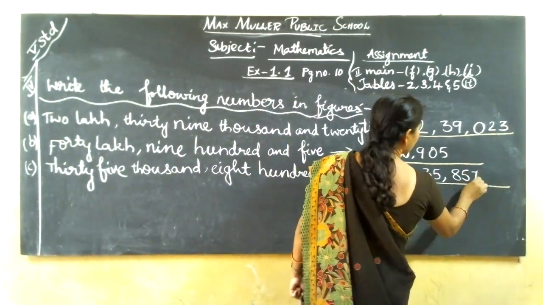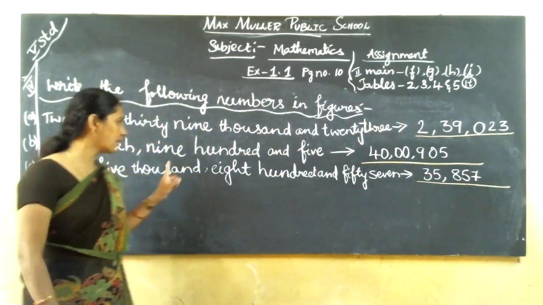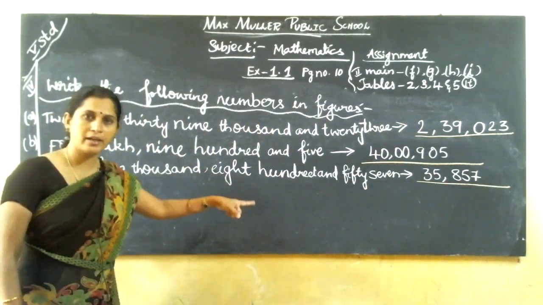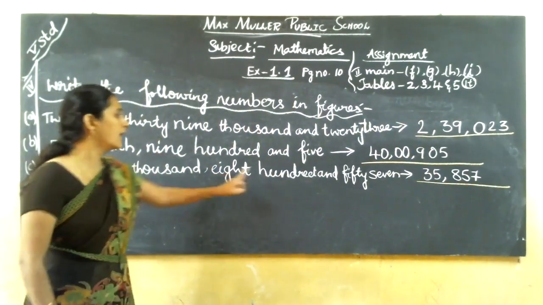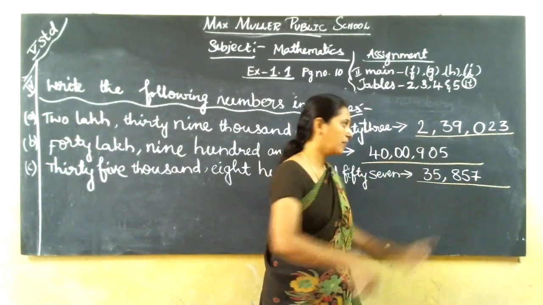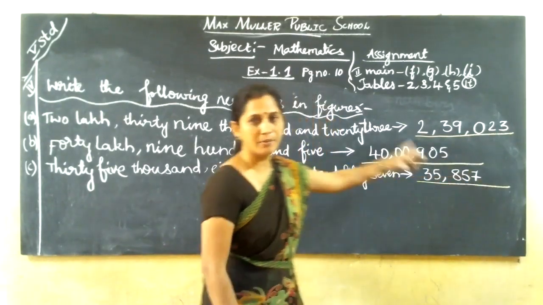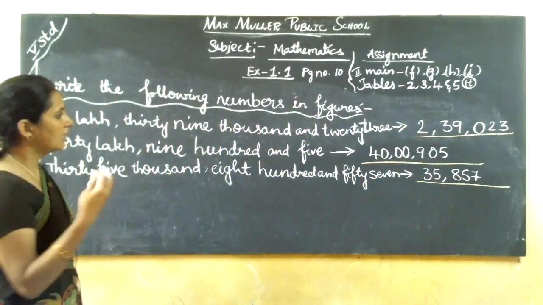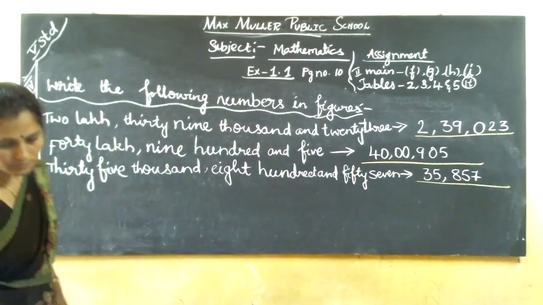Here there is no need to keep any 0 because they have given the correct place value words. Is it 35,000? After 10,000, the hundreds, tens and ones column, 857. All the place values are correctly mentioned. So for that purpose, we can easily write the numbers. Okay. Next,